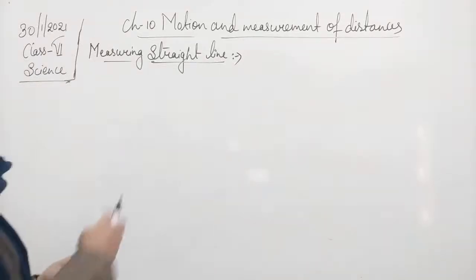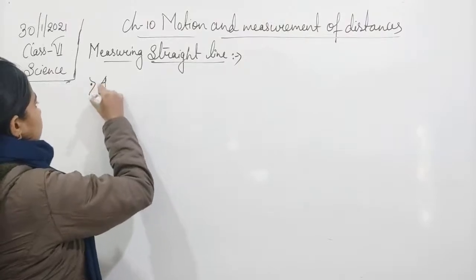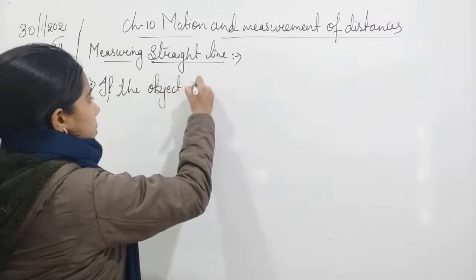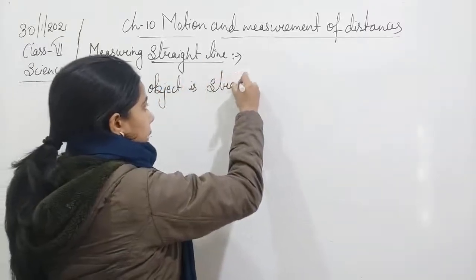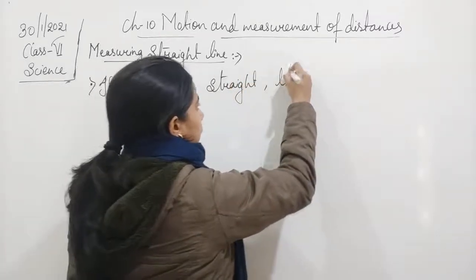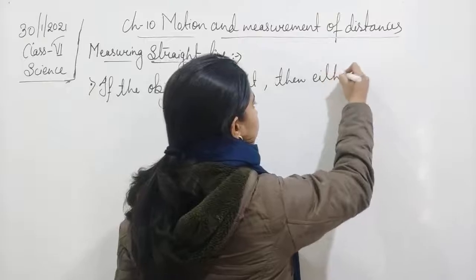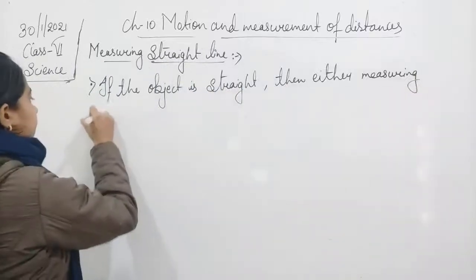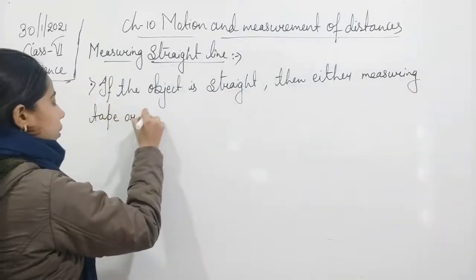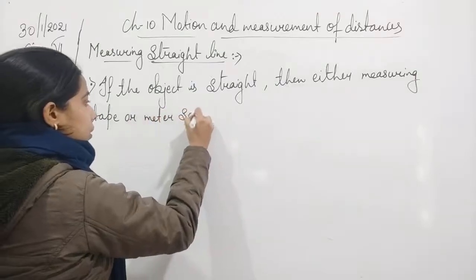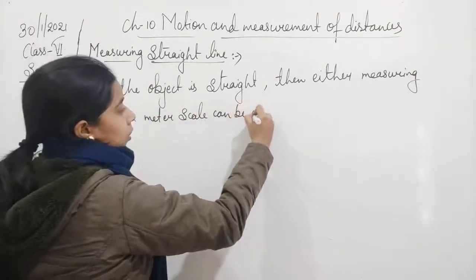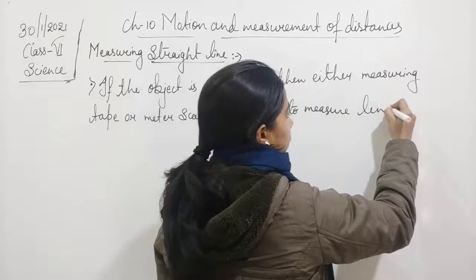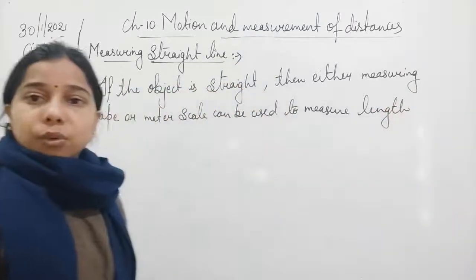Okay. Now, if the object is straight, then either a measuring tape or meter scale can be used to measure the length of that particular object.